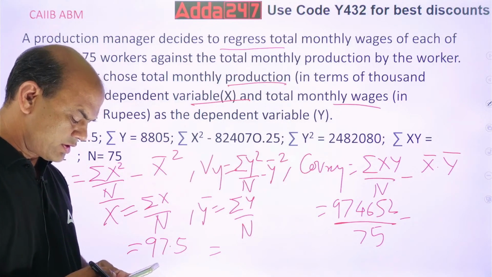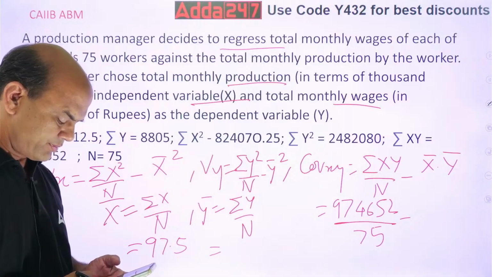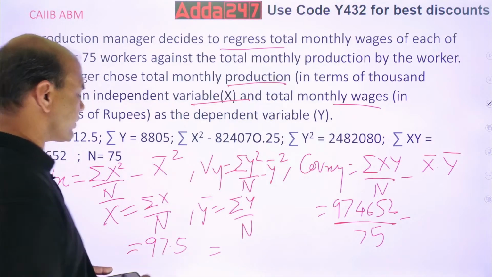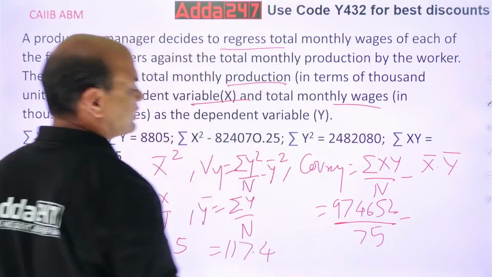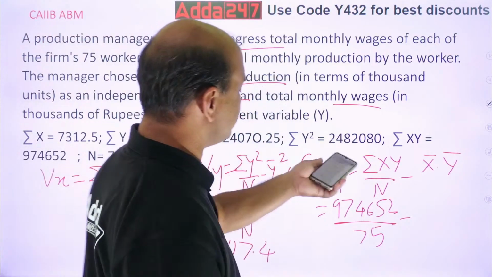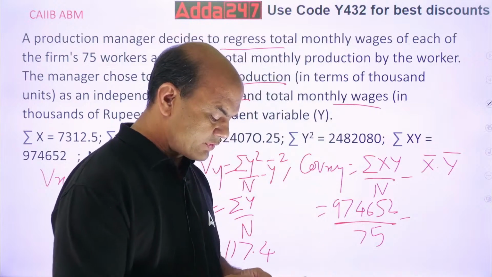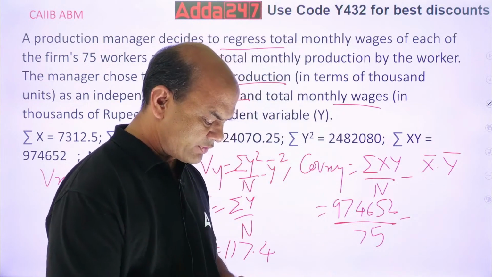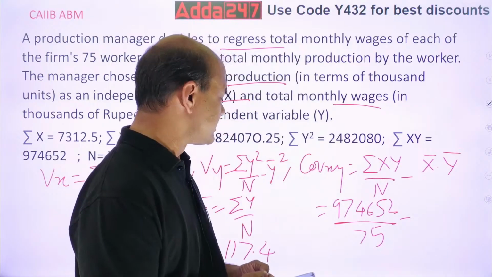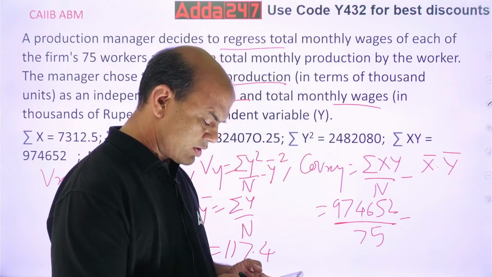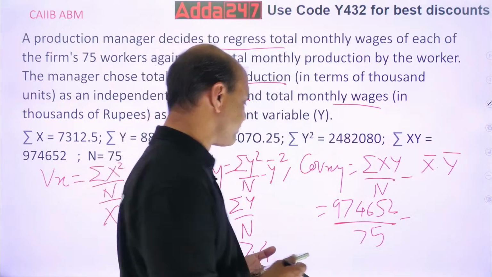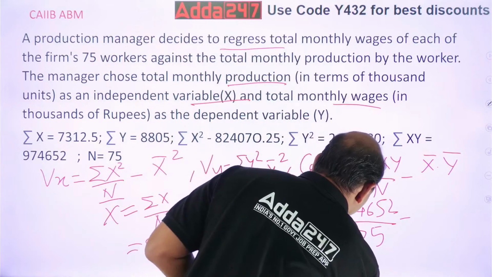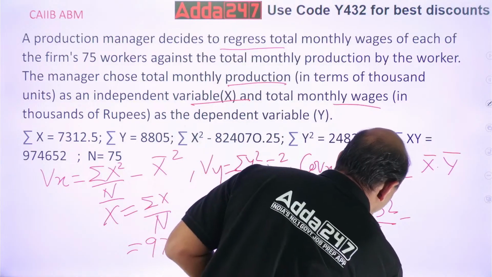8805 divided by 75, so 117.4. Now use the values. Now this summation xy upon n: 974652 divided by 75. So this I am getting is 12995. I am ignoring the points.